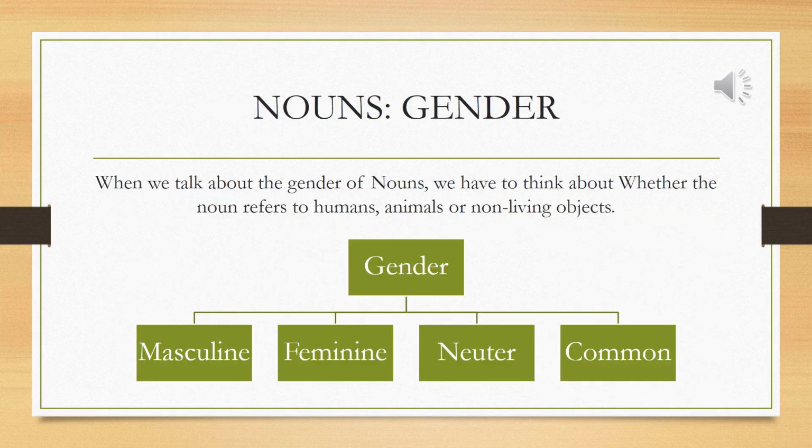Now let's move to our second topic, that is noun gender. When we talk about the gender of nouns, we have to think about whether the noun refers to humans, animals or non-living objects. Here the gender has been divided into four parts. The first is masculine, second is feminine, third is neuter and fourth is common.